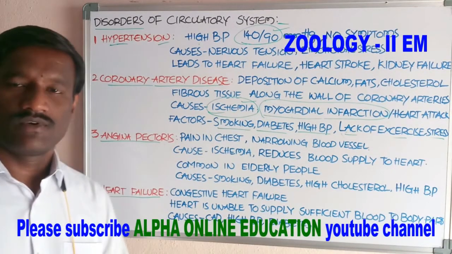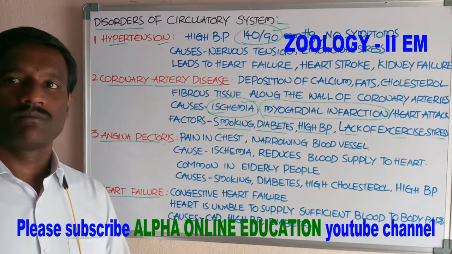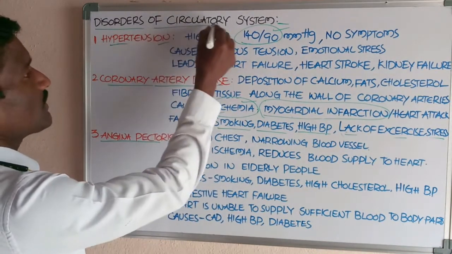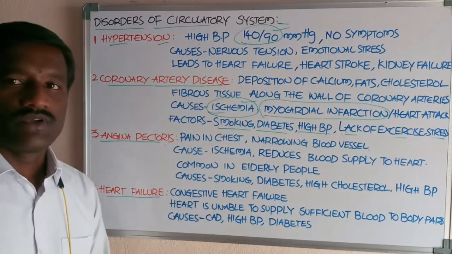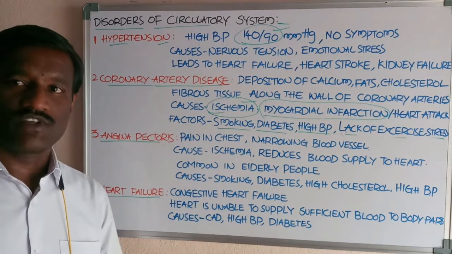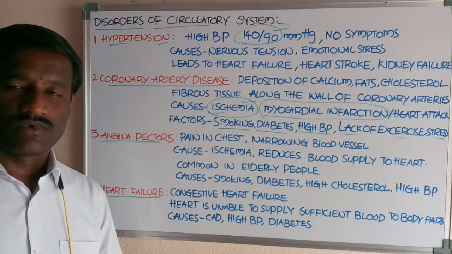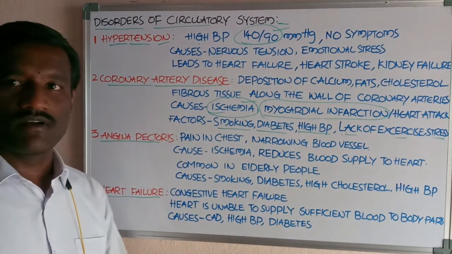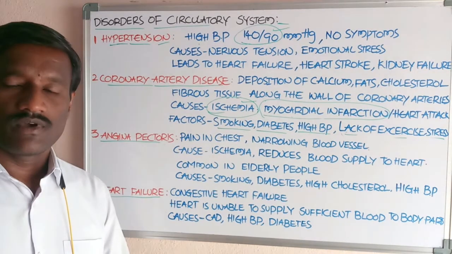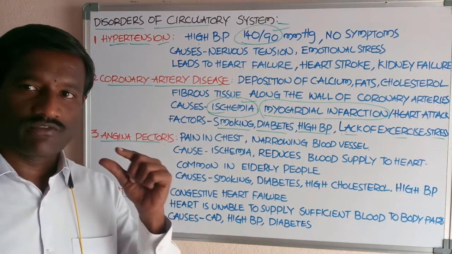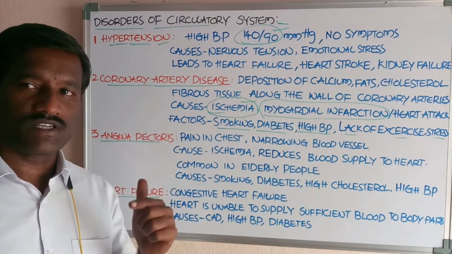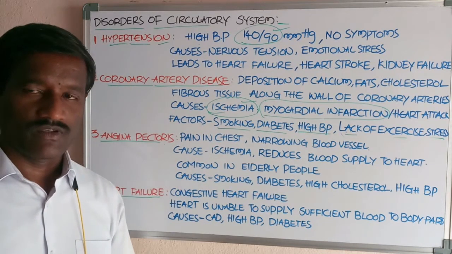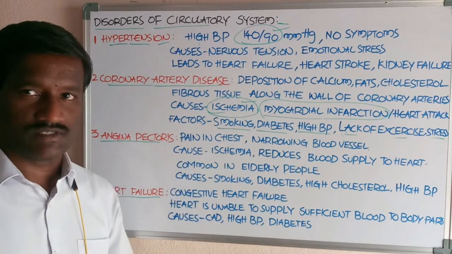Okay, students. Now we are going to discuss disorders of the circulatory system. There are four types of disorders. The first one is hypertension. What is the meaning of blood pressure? Hypertension means high blood pressure in the blood vessels.